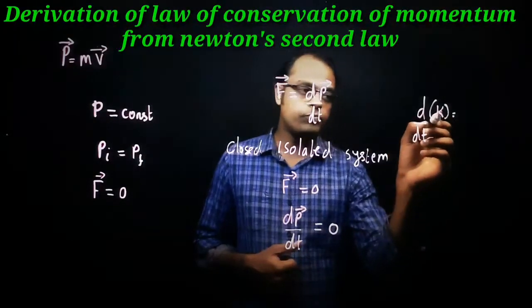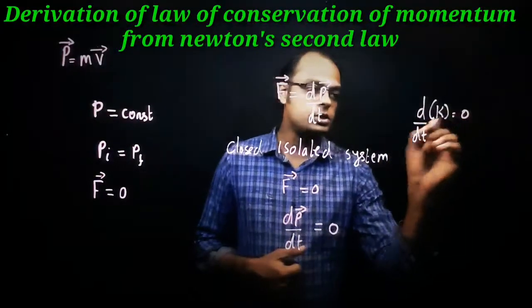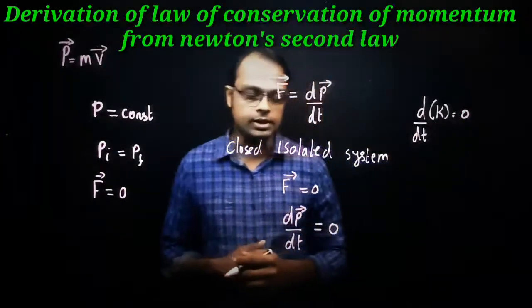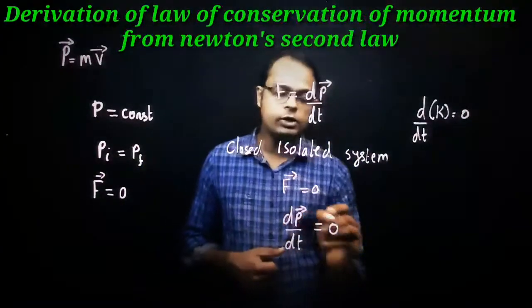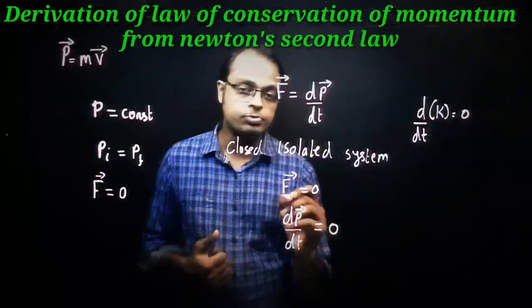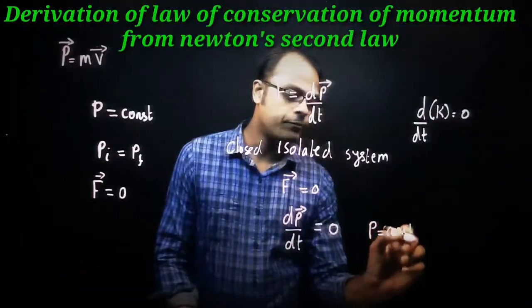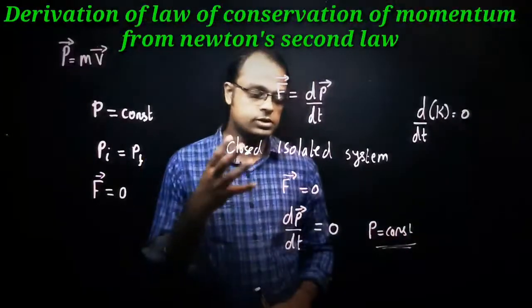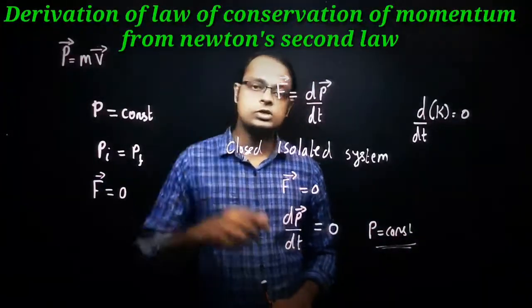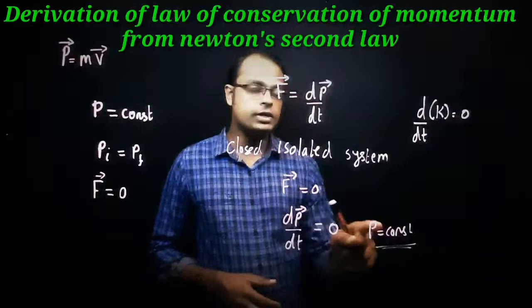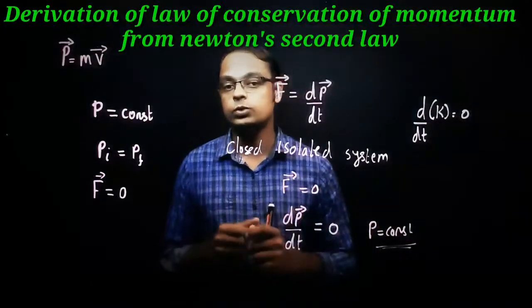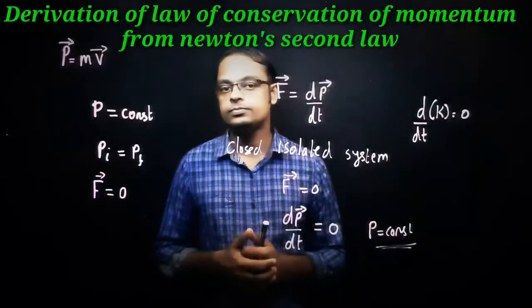So the derivative of a constant is equal to 0. What is the meaning here mathematically? dp divided by dt equal to 0. That means p is equal to constant. This is the first proof of conservation of momentum using Newton's second law.